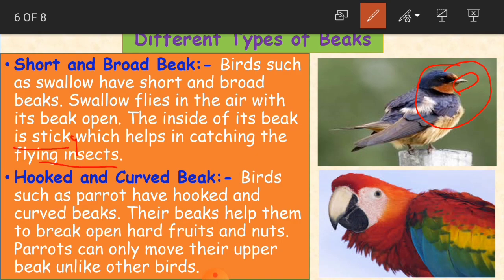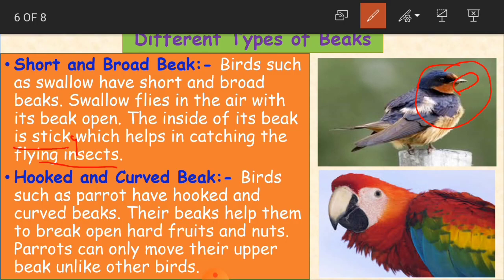See, why does it keep its beak open now? Did you understand? Because inside its beak, it is sticky. It is like a gum-type liquid or solid substance, okay, which helps it in catching the flying insects.